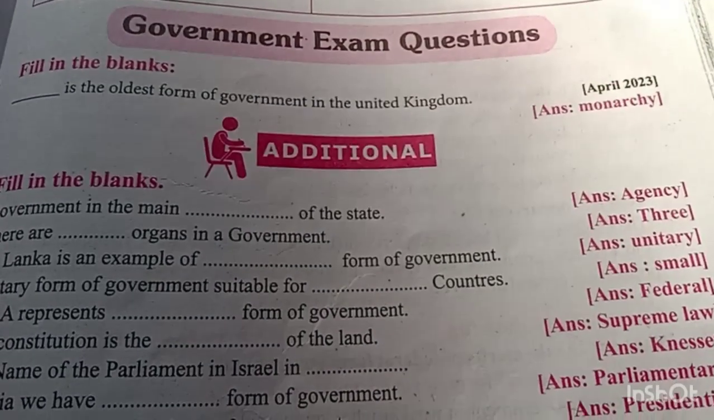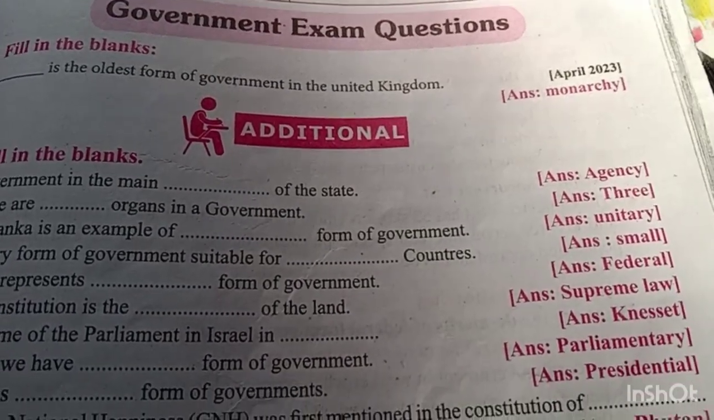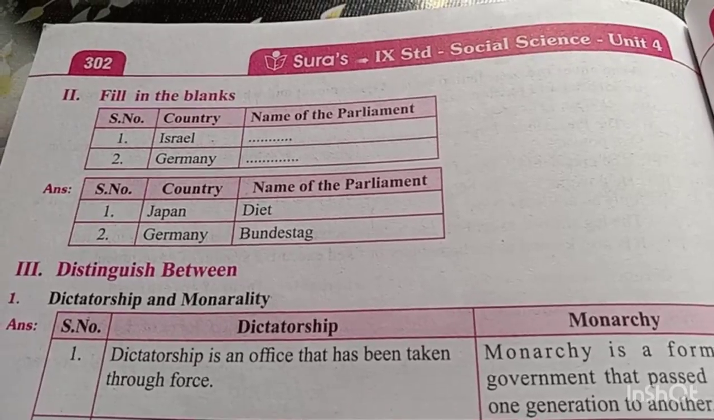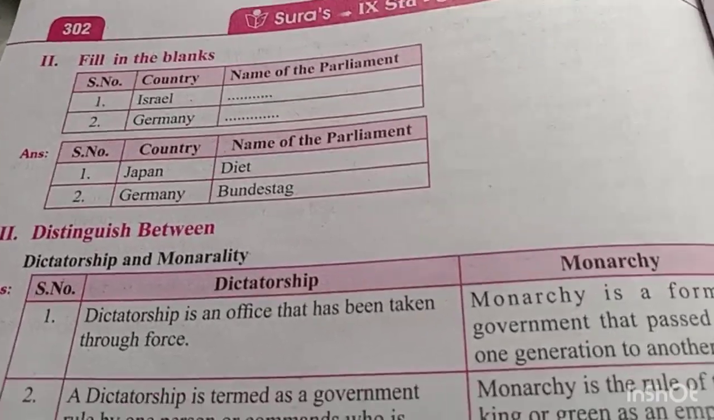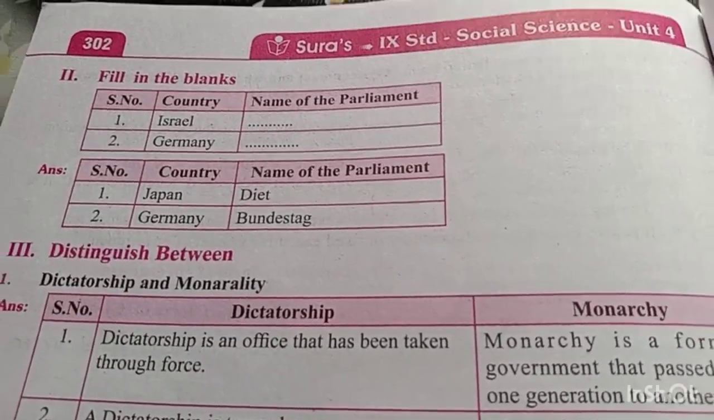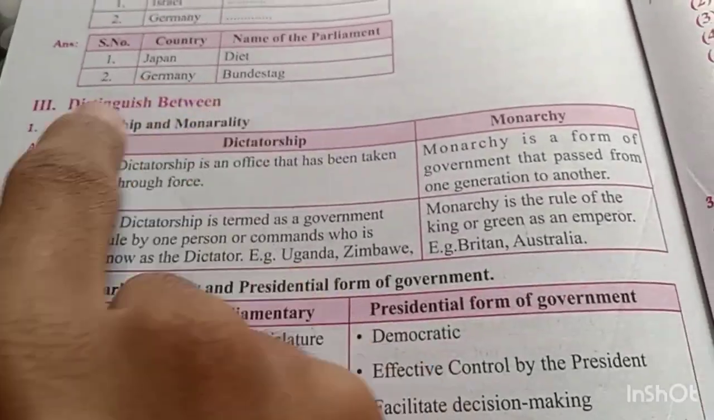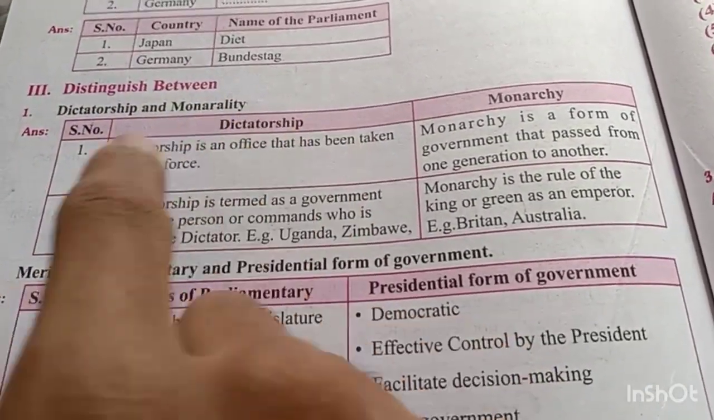Government exam questions. Monarchy is the oldest form of government in the United Kingdom. Fill in the blanks. 1. Israel, Germany. S number, country, name of the parliament. Japan, Diet, Germany, Bundestag.